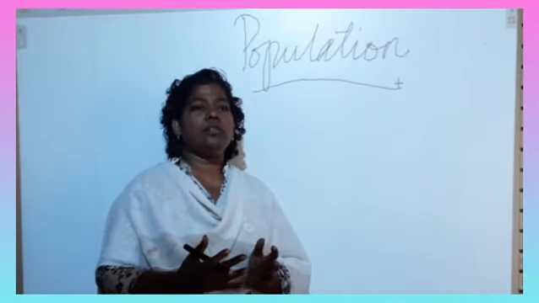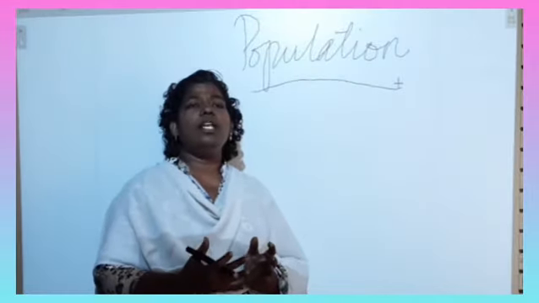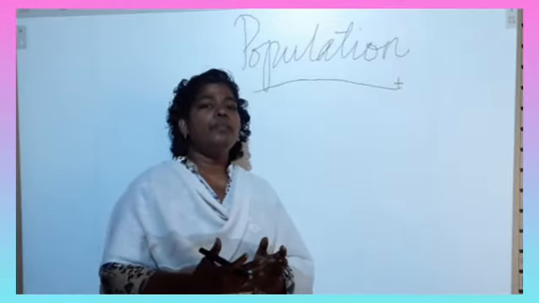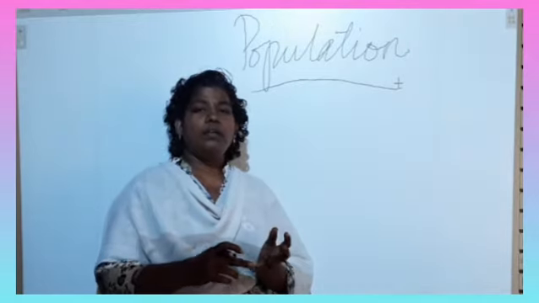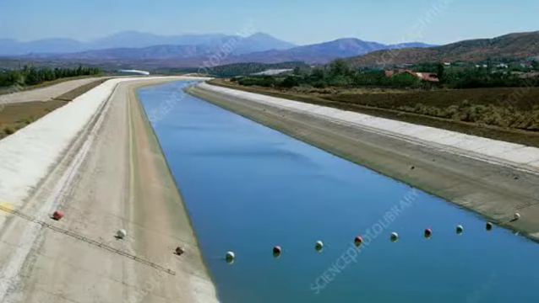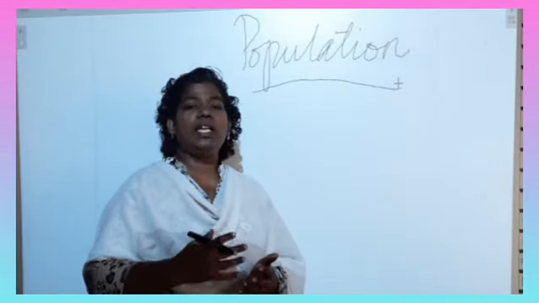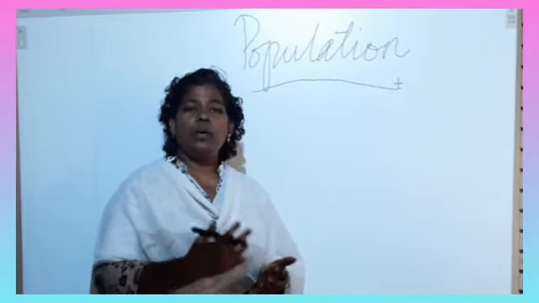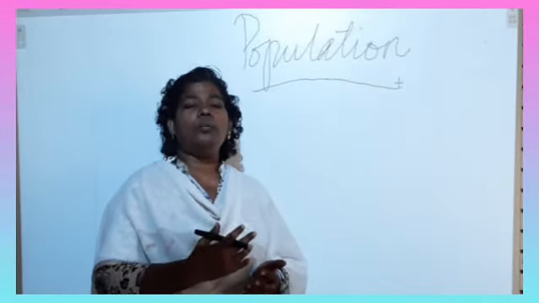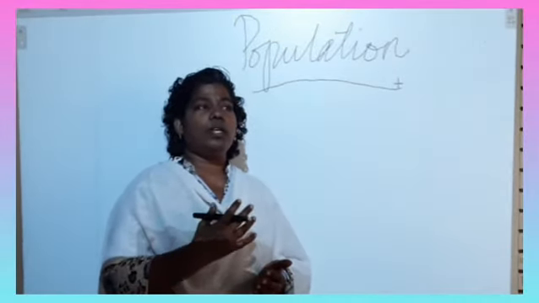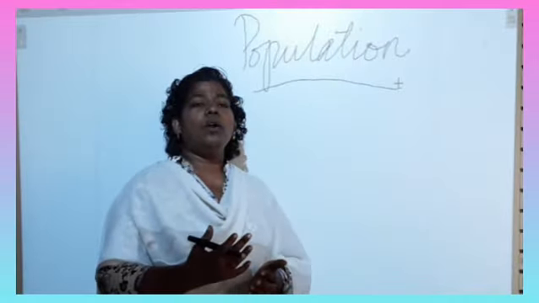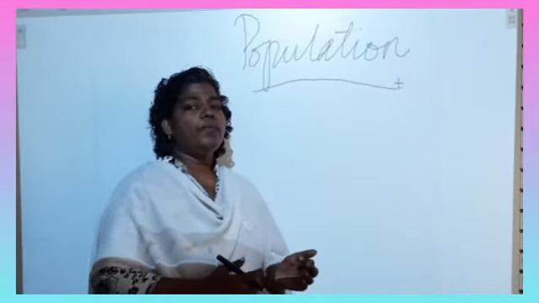What are the basic resources essential for people, like water, shelter, air? These are the basic elements needed for humans to live. If the population increases in this manner, our earth cannot be sufficient. The resources on the earth may not be sufficient for the people to live.